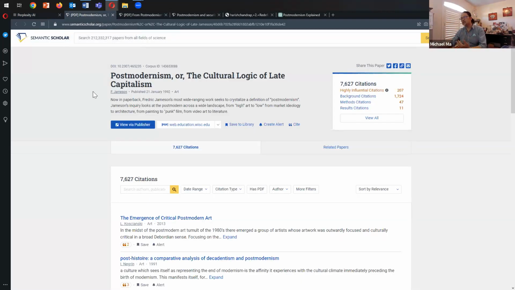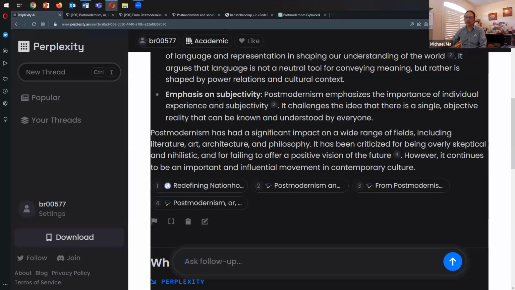Semantic Scholar is useful, but the citations it finds are not key articles to help a student or a scholar understand the debate around postmodernity. Not at all, in fact. I think it's leading you in the wrong direction. So I would say it gets a poor grade in that sense. Okay.